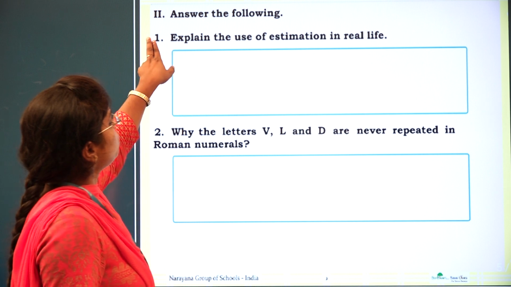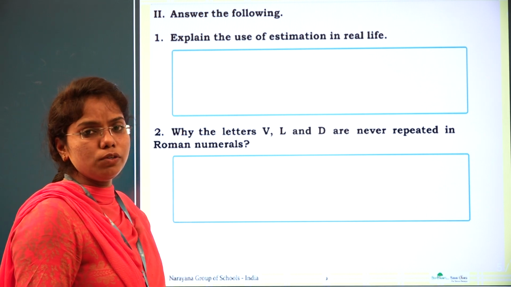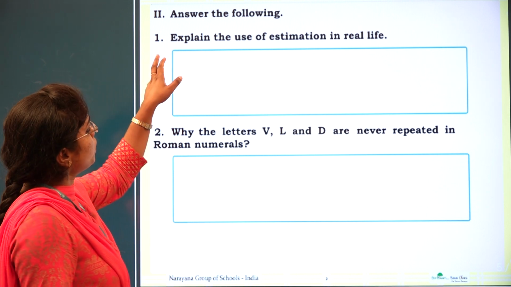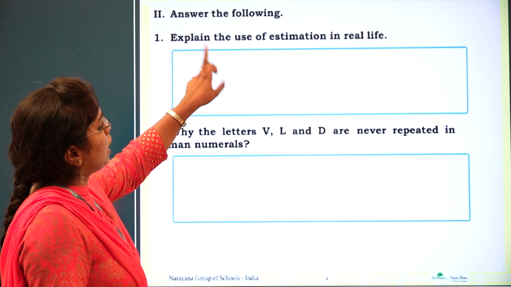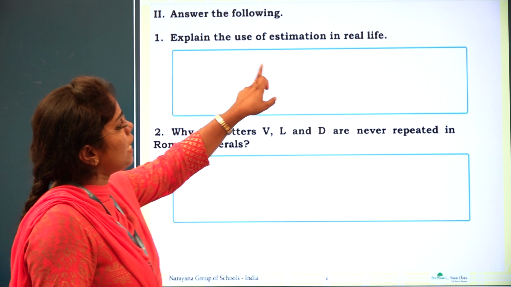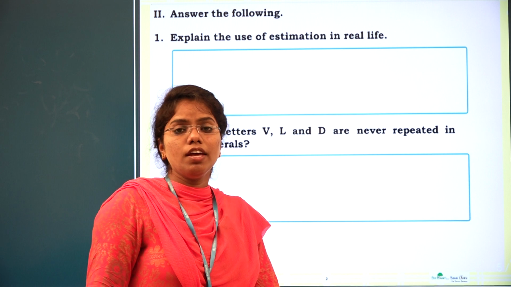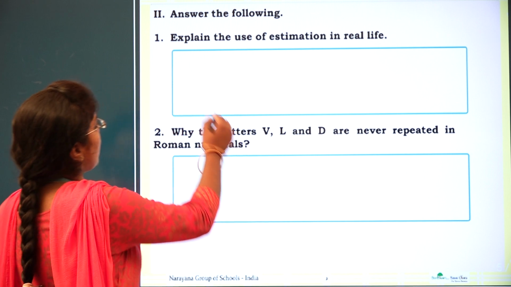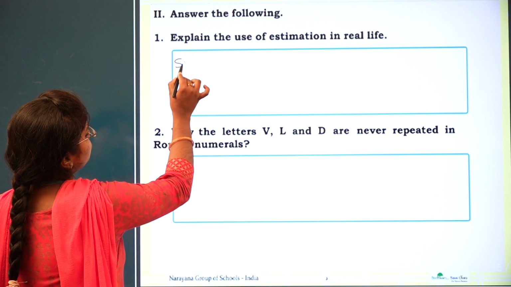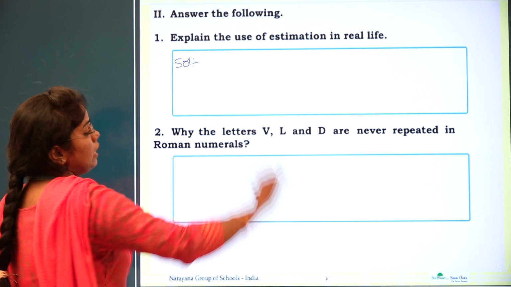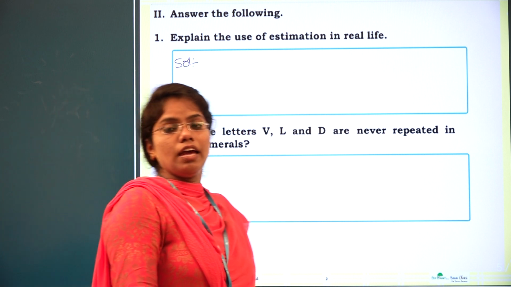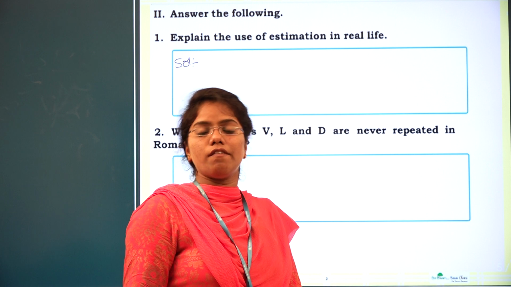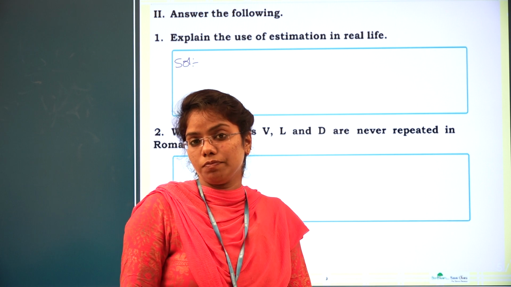Roman numeral 2, answer the following. The first one: explain the use of estimation in real life. In real life, estimation is a part of our everyday experience, dear all.